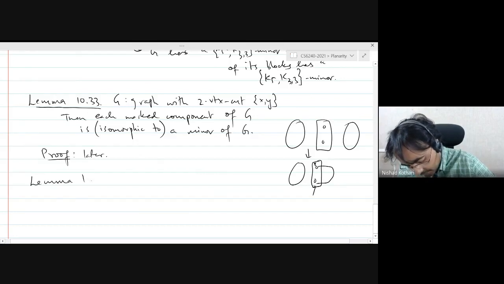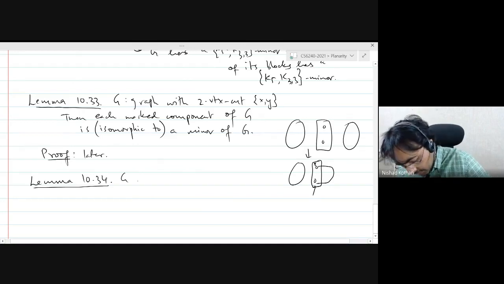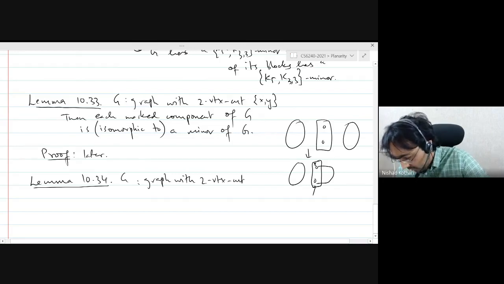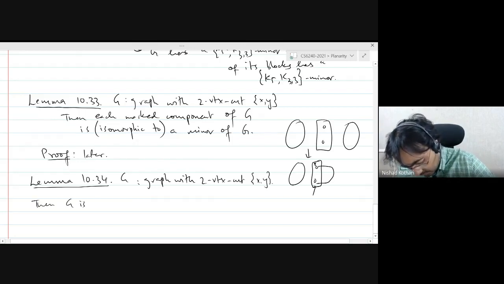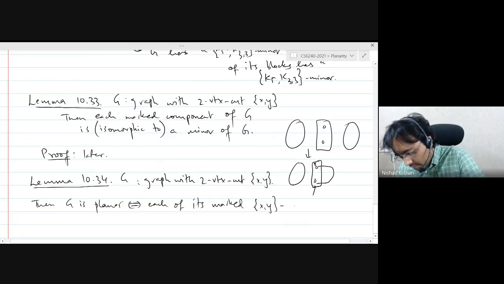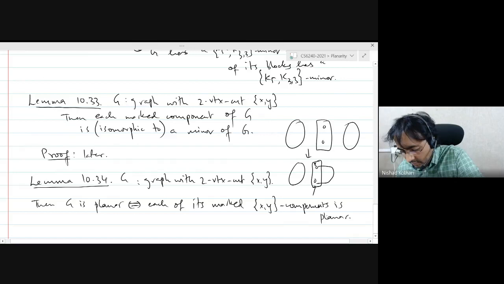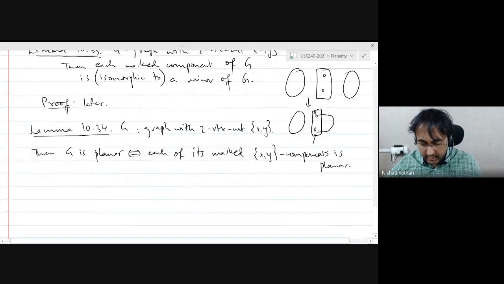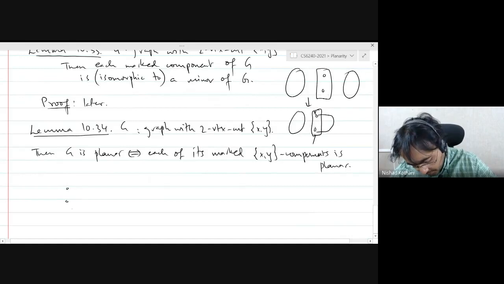And another lemma in the same direction to complete our reduction to three connected graphs is the following. G is a graph with a two vertex cut xy. Then the graph is planar if and only if each of its marked xy components is planar, right?